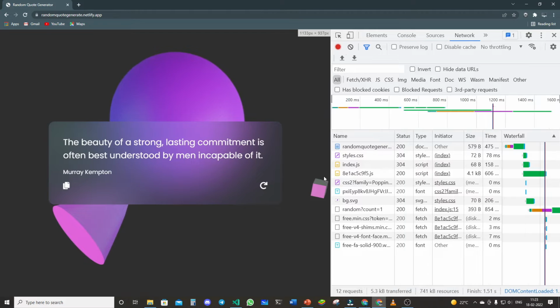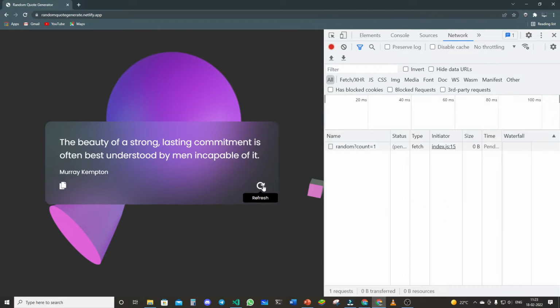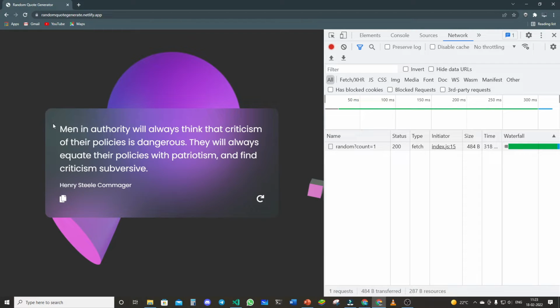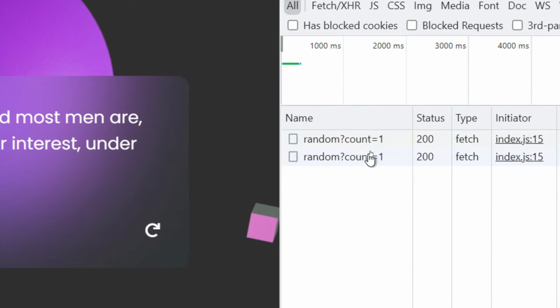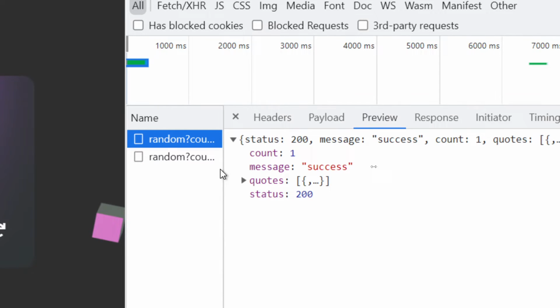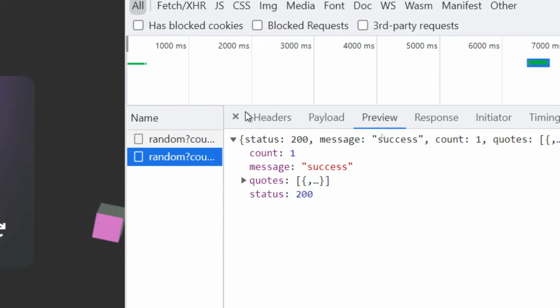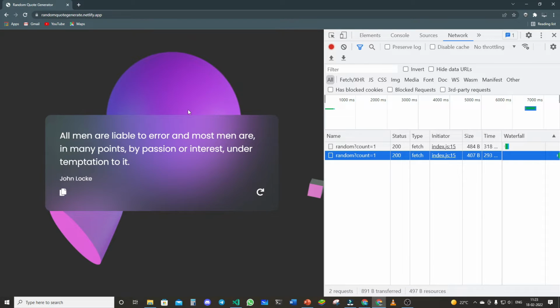Let me just clear this again and see over here. Notice here only, and see if it refreshes or not. When I click over this, you would see this does not refresh, but still the content changes to a new quote. I can try it again. You can see the content changes, but the page does not refresh. All these things are done by JavaScript, and you can see that two new requests are generated over here. One request over here, then another request over here. So that is how JavaScript can even fetch some data from another server.